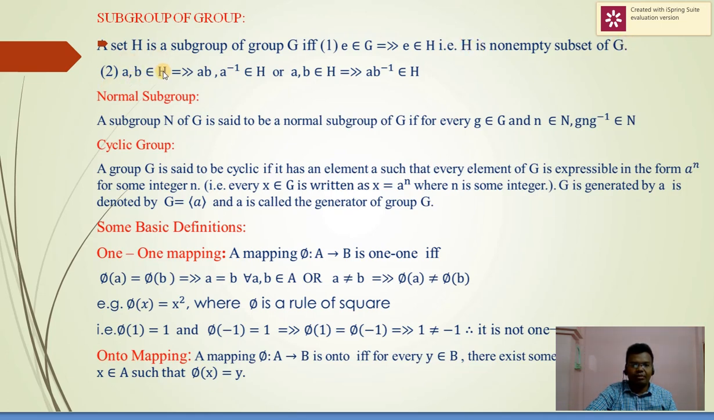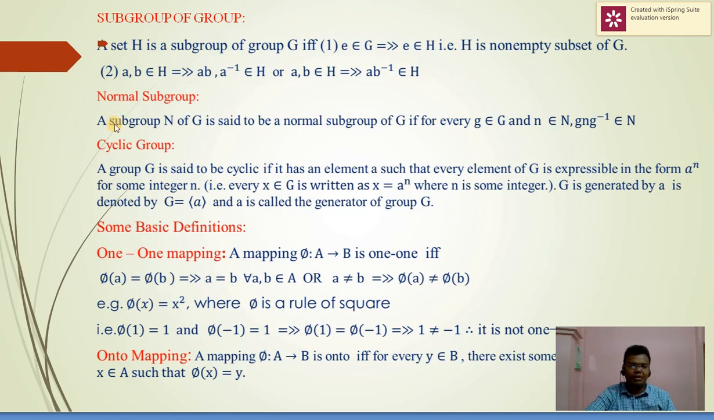Second, a, b belongs to H implies that a·b, and a inverse belongs to H. In other words, a, b belongs to H implies that ab inverse belongs to H. This is the definition of a subgroup.